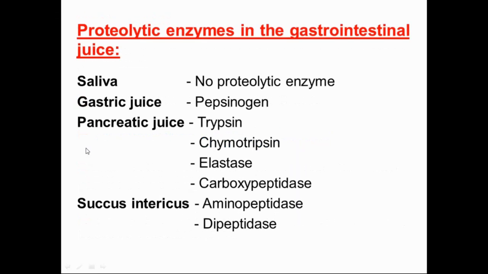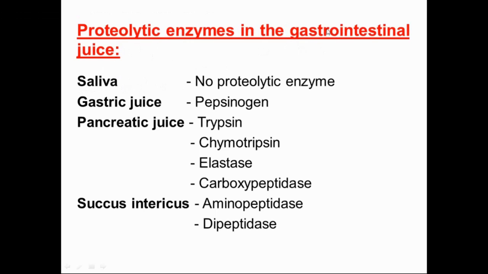Now, again, I am repeating these things because these are very important questions. Proteolytic enzymes in the GIT, starting from the mouth. Actually it should be proteolytic enzymes in the digestive juice, not gastrointestinal juice, because we started from the mouth.